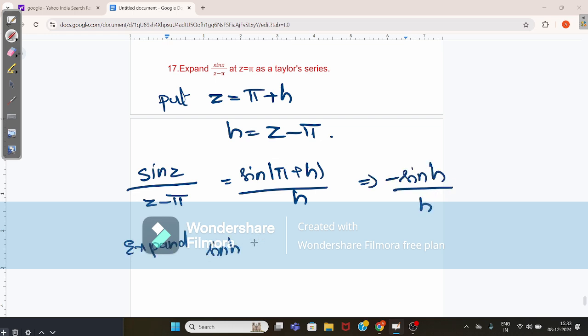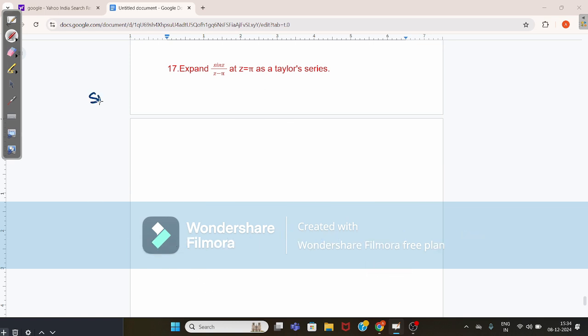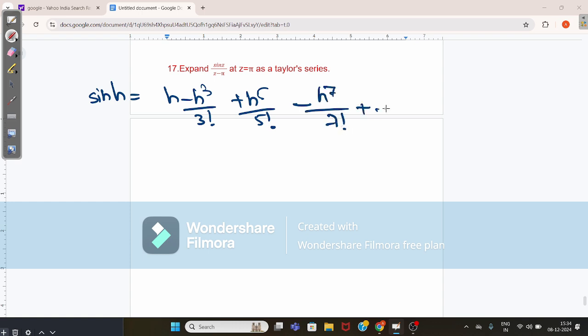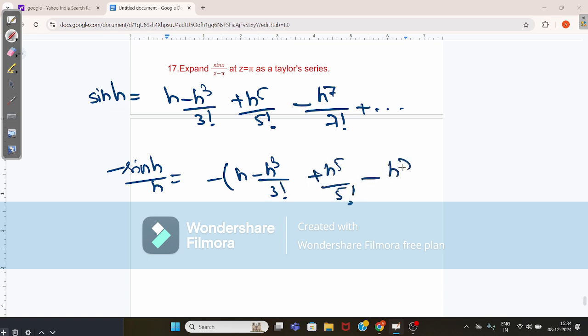Sine h in Taylor series form: sin h equals h minus h cube by 3 factorial plus h power 5 by 5 factorial minus h power 7 by 7 factorial plus and so on. This value becomes minus sin h by h, which is equal to minus of h minus h cube by 3 factorial plus h power 5 by 5 factorial minus h power 7 by 7 factorial plus and so on.